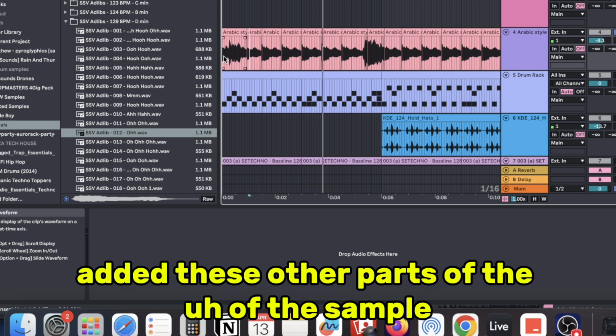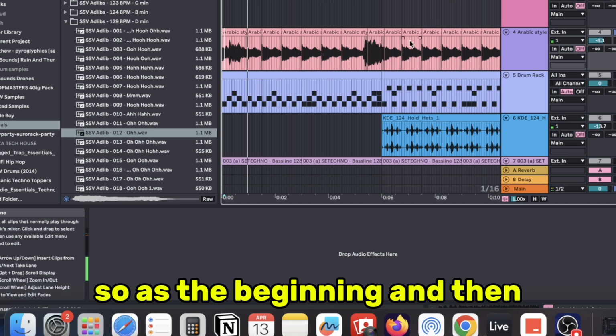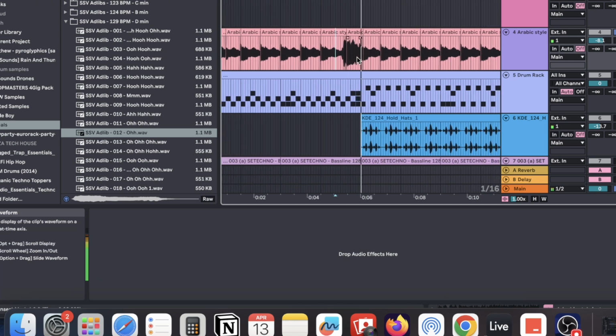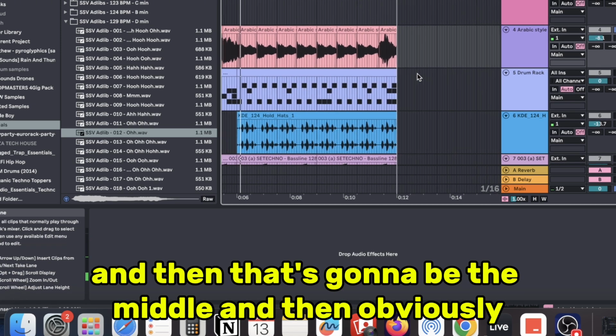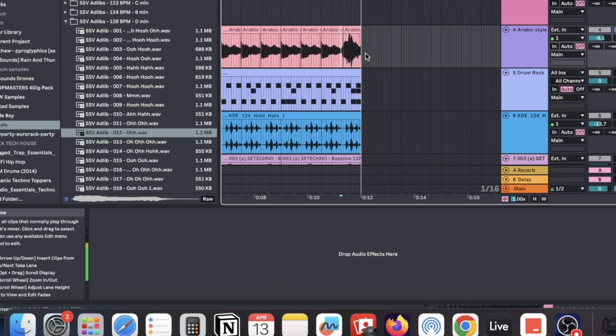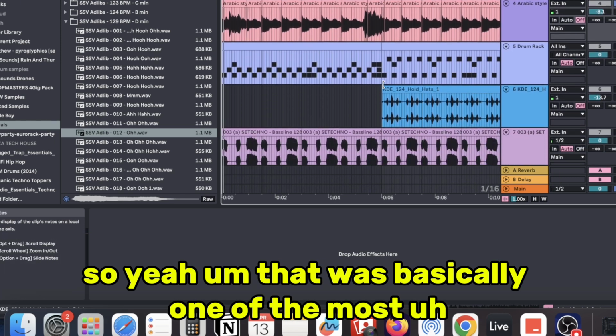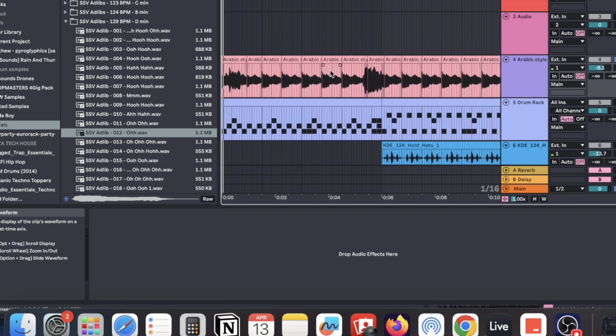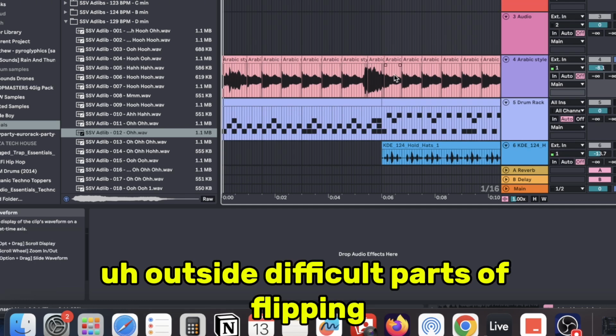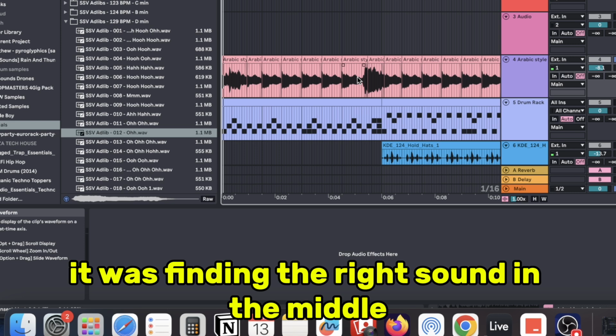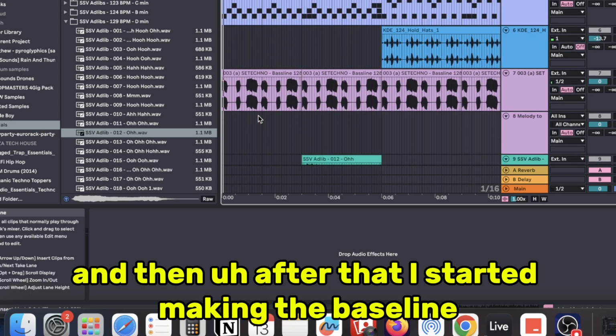And then I added these other parts of the sample. So as the beginning, and then that's gonna be the middle, and then obviously at the end. So yeah, that was one of the most difficult parts of flipping it, finding the right sound in the middle. And then after that, I started making the bass line.